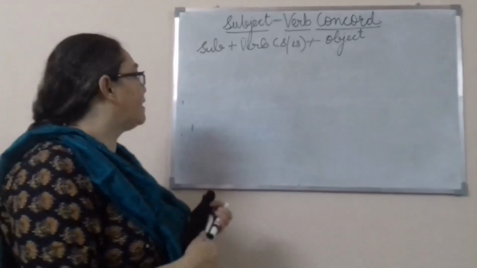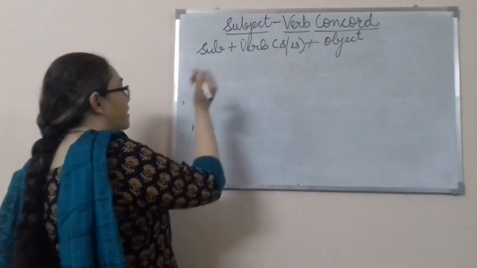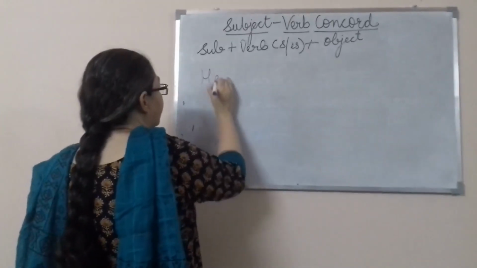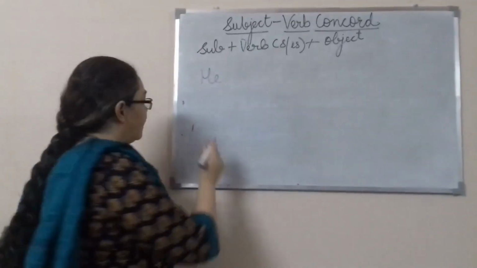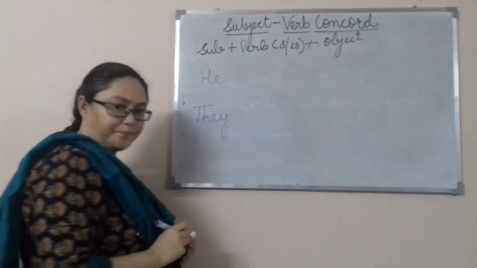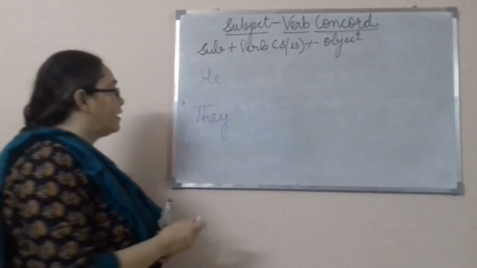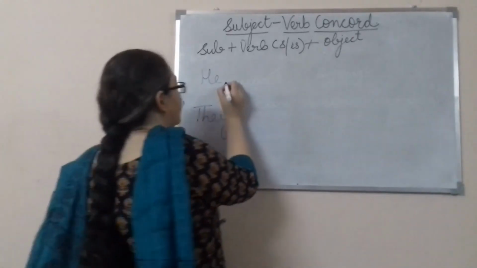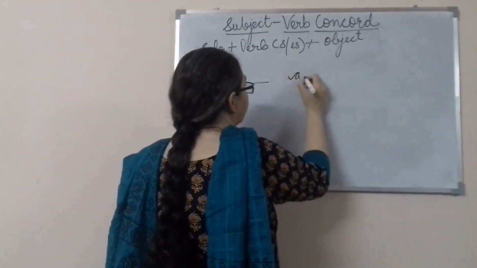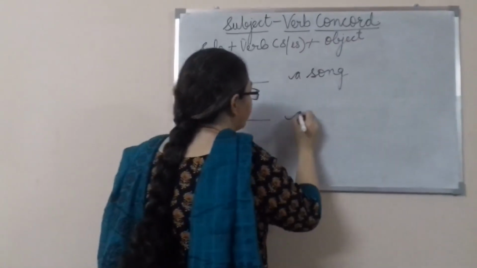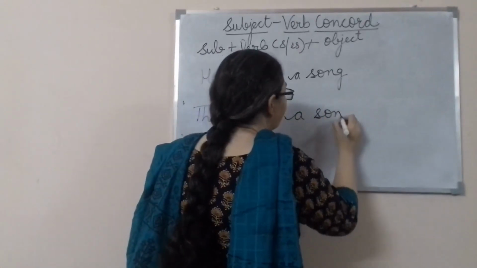Now here, listen carefully to this. Suppose we have he, and we have they. I am keeping the verb as sing. Dash a song, dash a song.